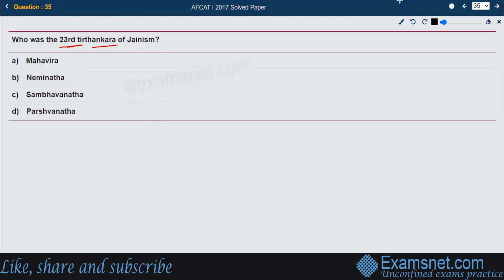Next, who was the 23rd Tirthankar of Jainism? We just talked about this. Mahavira was the 24th. The other option is Neminatha, who was the 22nd Tirthankar of Jainism. Sambhavanatha, who came in the last question also, was the third, not the 23rd. The right answer is Parshvanatha, the 23rd Tirthankar.